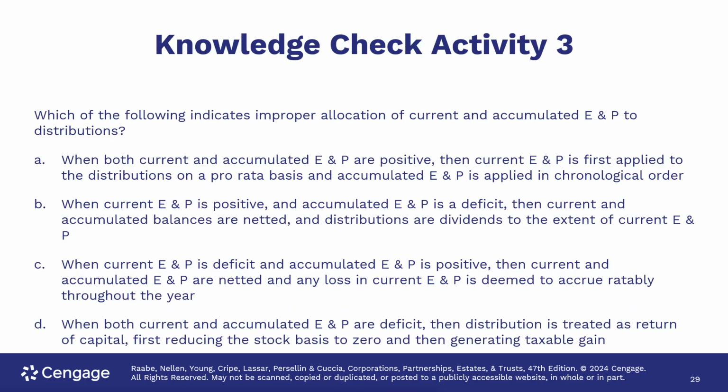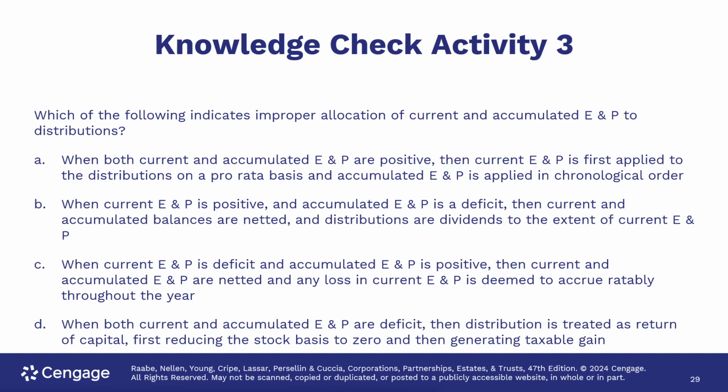Let's look at this knowledge check activity. Which of the following indicates improper allocation of current and accumulated earnings and profits to distribution? When both current and accumulated earnings and profits are positive, then current earnings and profits is first applied to the distribution on a pro rata basis, and accumulated earnings and profits is applied in chronological order. That's correct. We just read that a few minutes ago.